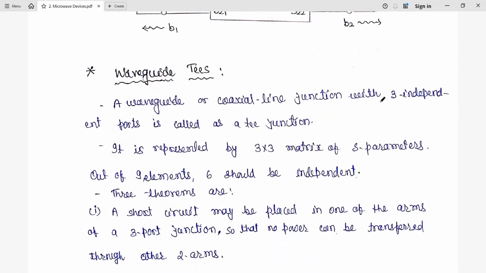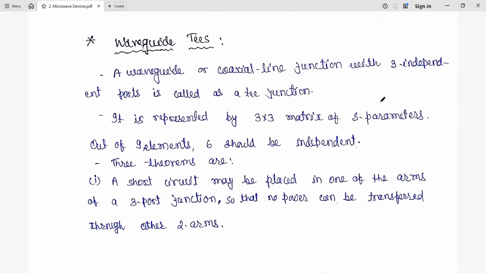Now finally, we are going to see waveguide tees. If we have a 3-port, we will consider a 3 cross 3 matrix here. These waveguide or coaxial line junctions with 3 independent ports are called T junctions. T, 3 independent ports, just correlate. So we have a 3 cross 3 matrix. In a 3 cross 3 matrix, we have 9 elements. Out of these, 6 should be independent.